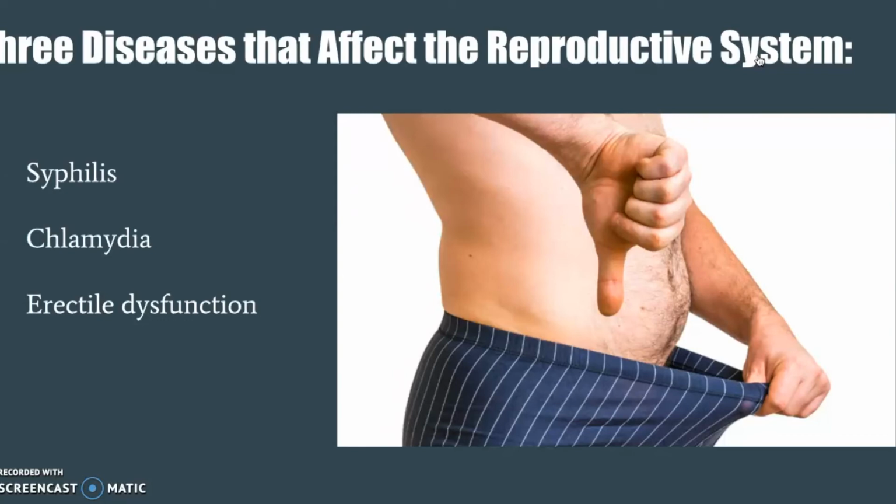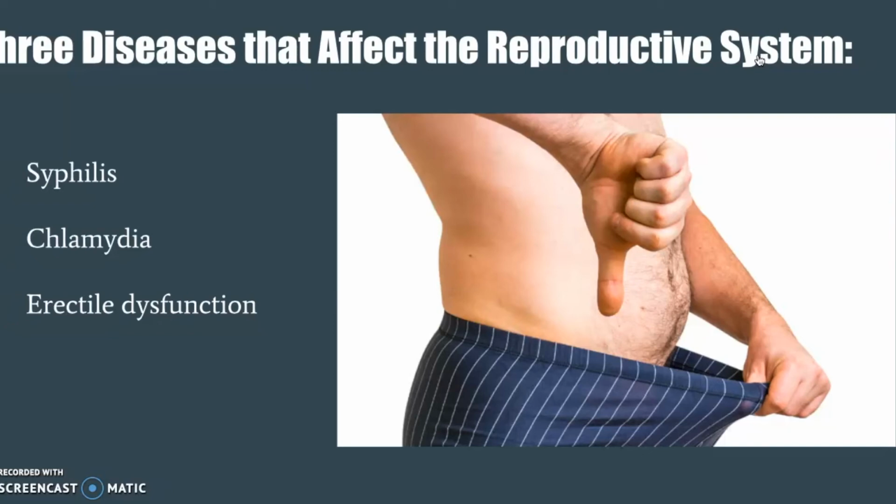Transmission of syphilis can occur during vaginal, anal, or oral sex, and in addition, pregnant women with syphilis can pass it to their babies. And the average time between acquisition of syphilis and the start of the first symptom is 21 days, but can range from 10 to 90 days.